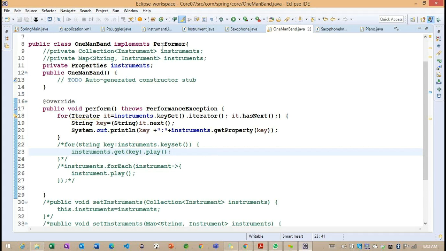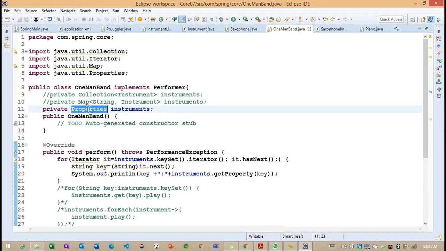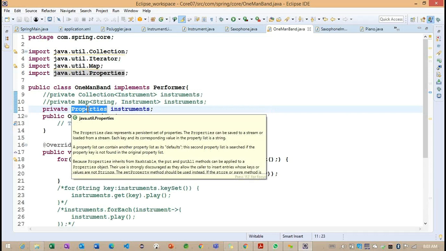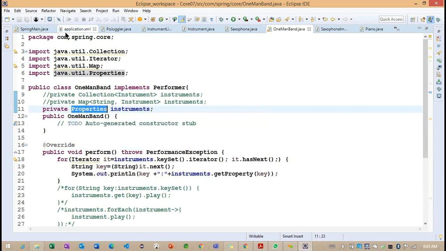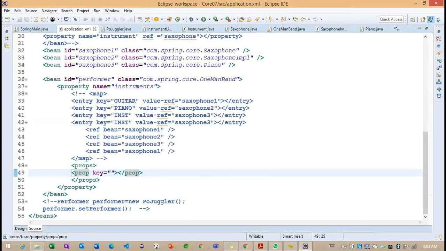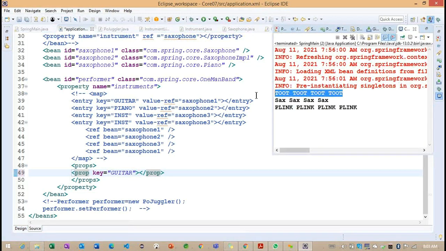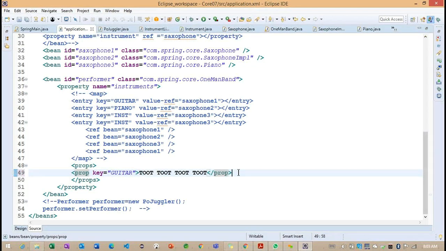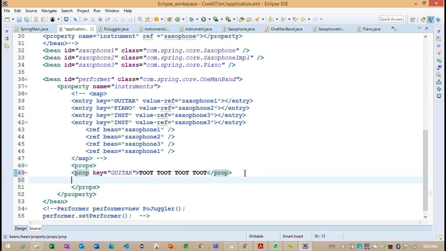Now we need to go to the application.xml because we provided it as a property here. We provided it as a property, but this section of code we need to define in our configuration file or not. So to define this in the configuration file, the property key here, I want to take the keys as the same. But now what is the value we are getting here? This section of value I want to print here.